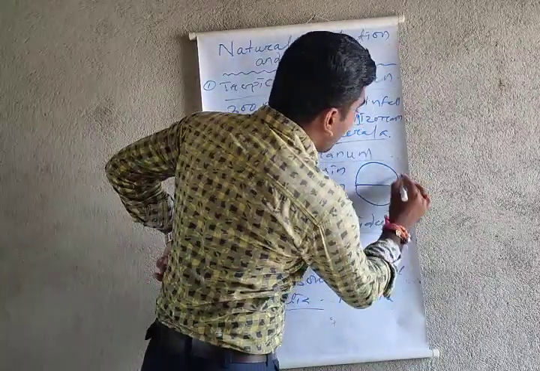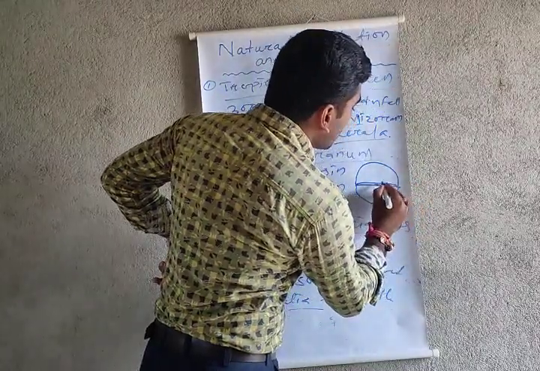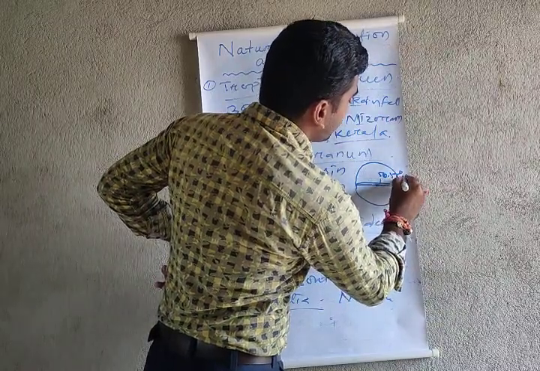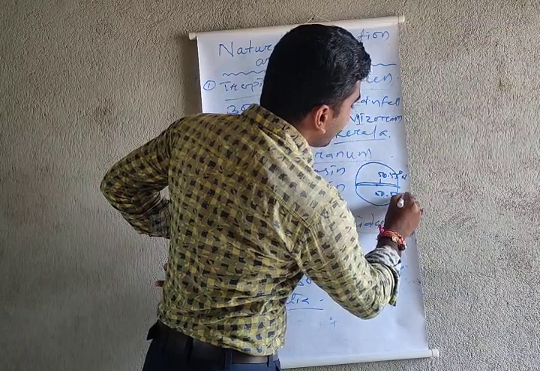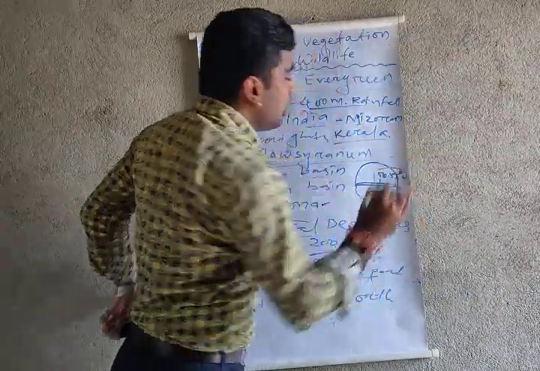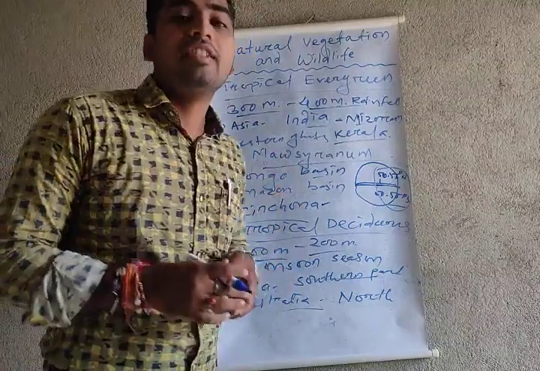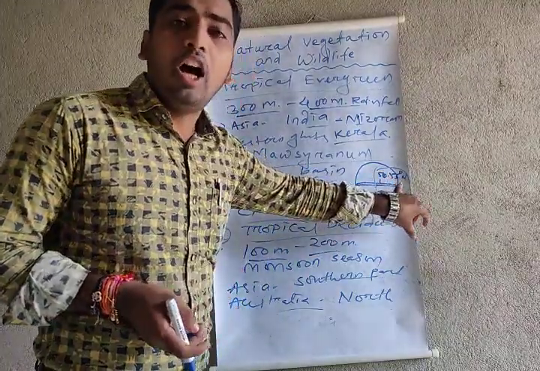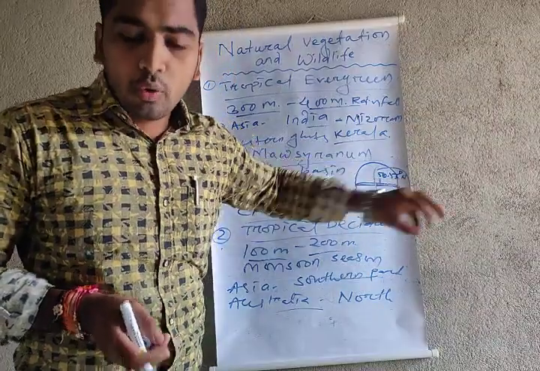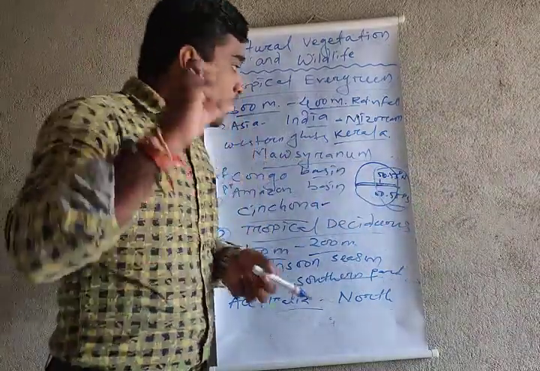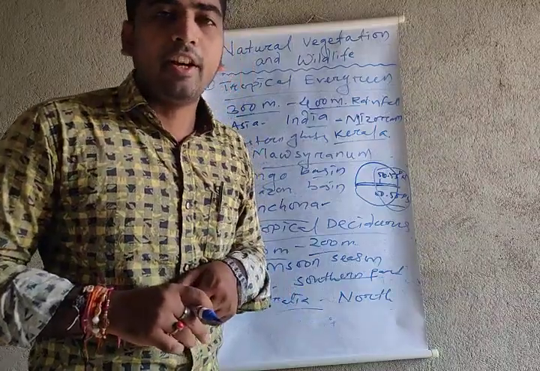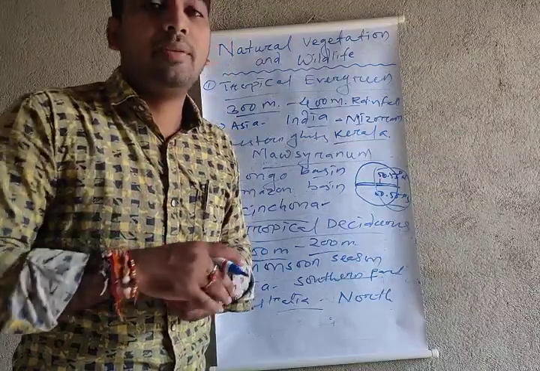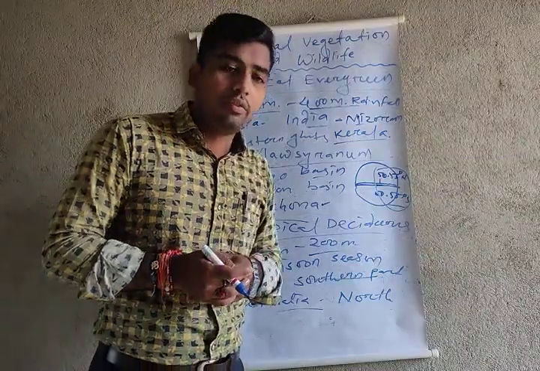You know this is our earth, and this is the equator. From the equator to 55 degrees north and 55 degrees south, in this area we get the coniferous forest. This forest gets equal hot as well as equal cold. A normal percentage of rainfall, from 75 centimeters to 300 centimeters, is also received there.